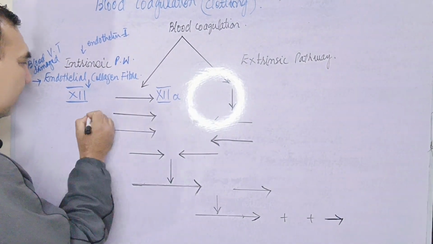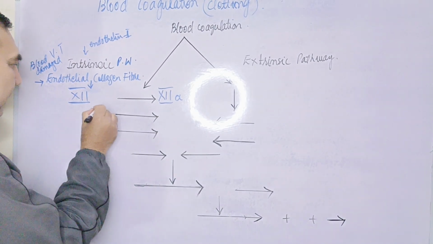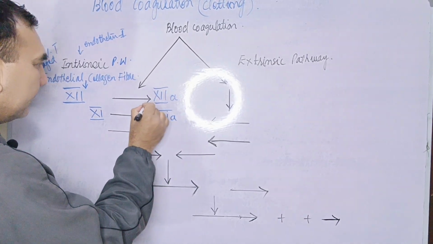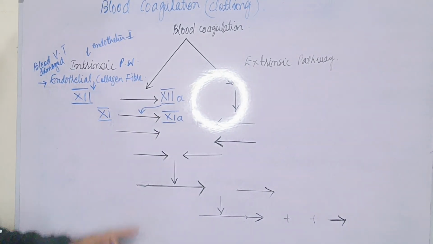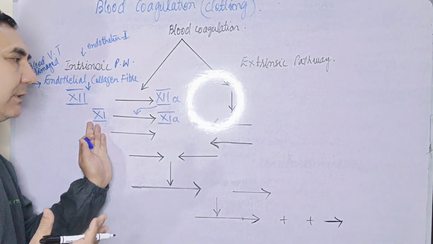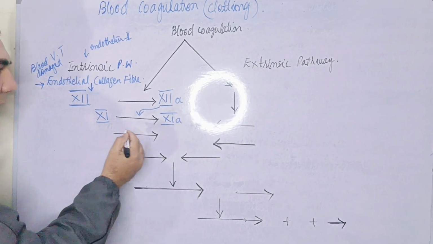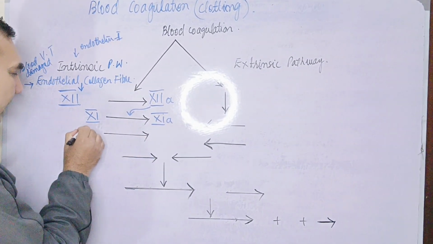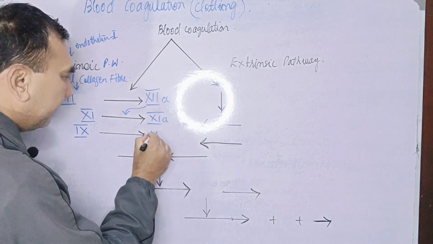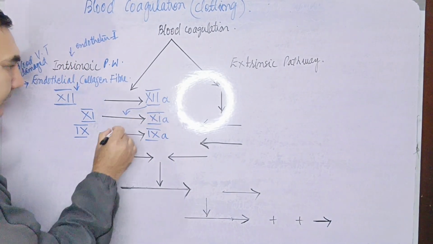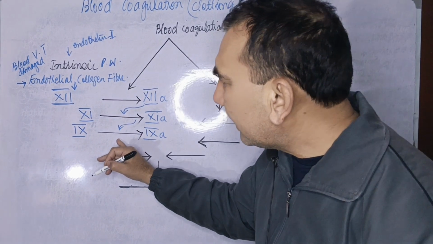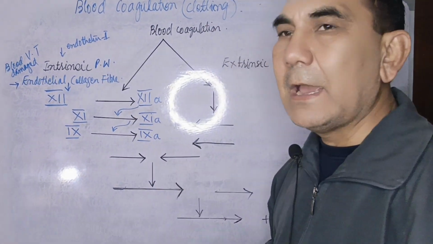The 12A will activate the 11th factor into 11A. Factor 12A converts the inactive form of the 11th factor into 11A. Now what does 11A do? The 11A activates the ninth factor into 9A. The 11A factor converts factor 9 into 9A.